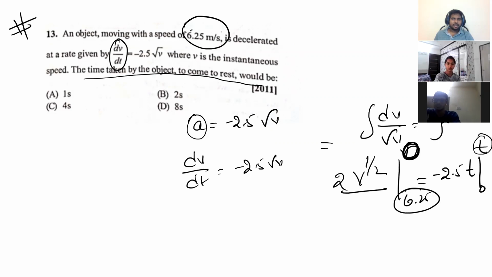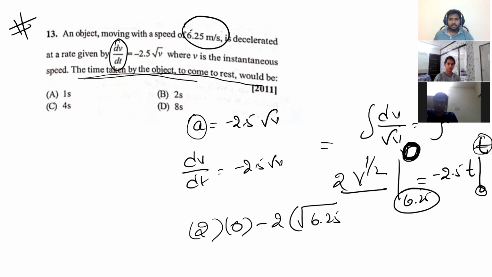6.25 is the initial velocity and the final velocity should be 0, because the time taken by the object, the initial time is 0 and the final time is t. We have to find out t here. So 2 into v power 1 by 2: 0 power 1 by 2 is 0, minus 2 into root 6.25, is equal to minus 2.5 into t.